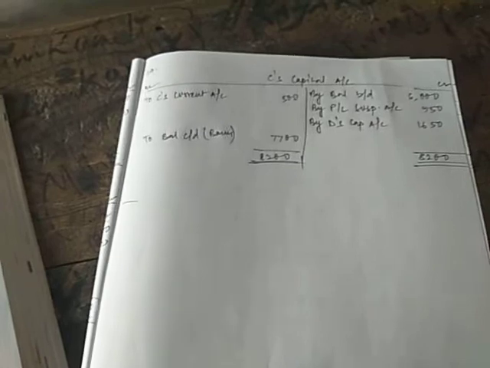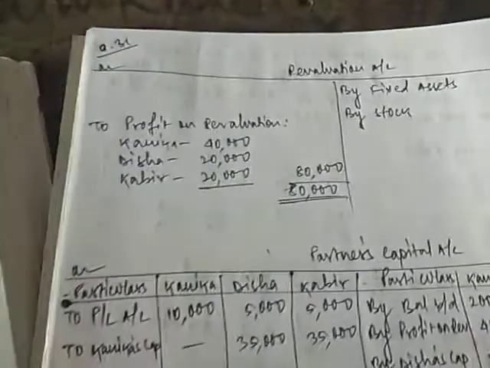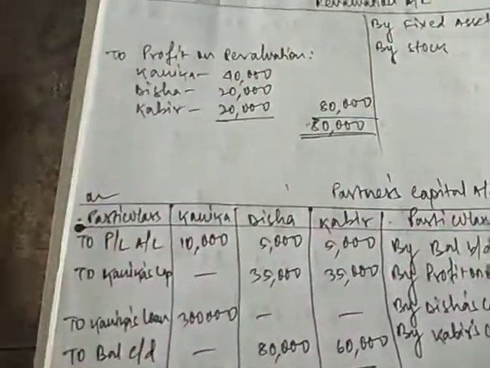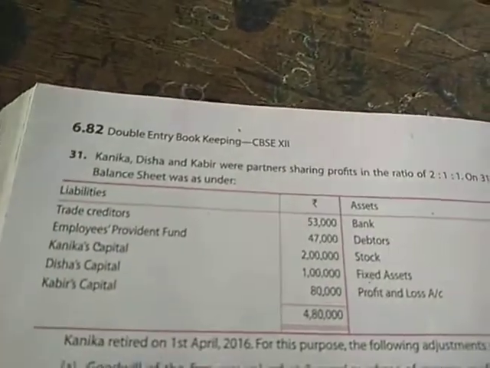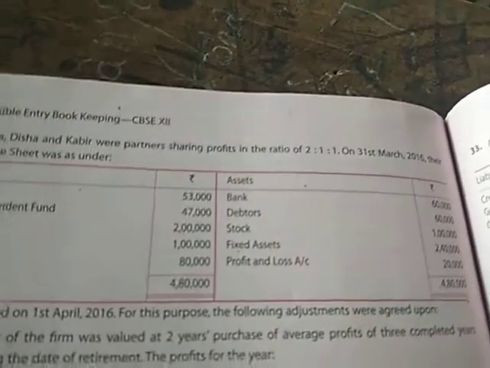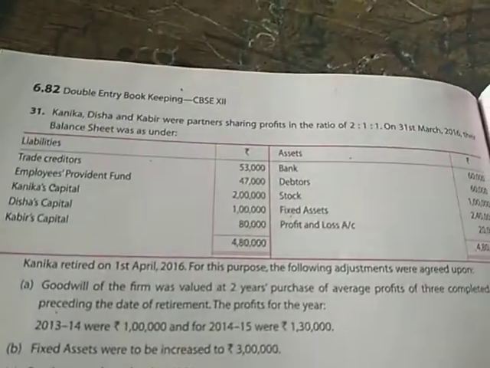Next, we'll see the solution of one more question. That is question number 31 from my book. Here you can see Kanika, Disha and Kabir were partners sharing profits and losses in the ratio of 2:1:1. On 31st March 2016, their balance sheet was as under.